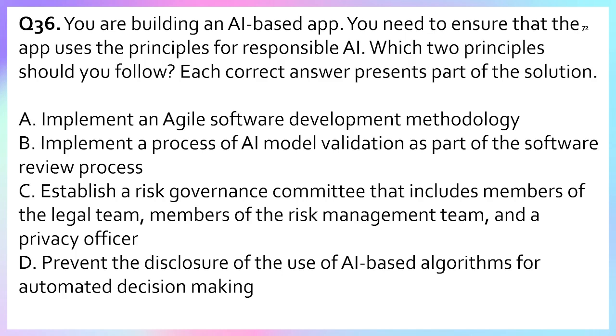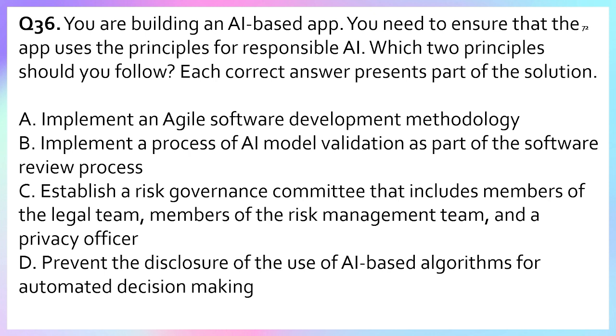Question number 36. You are building an AI-based app. You need to ensure that the app uses the principles of responsible AI. Which two principles should you follow? Each correct answer is part of the solution. Option A, implement an agile software development methodology.